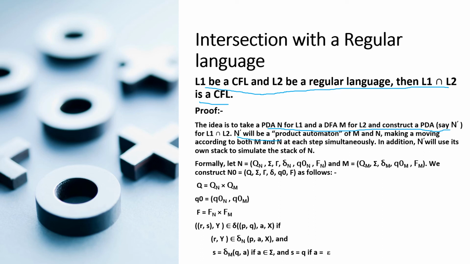Now N bar will be a product automaton of M and N, making a move according to both M and N, each step simultaneously. In addition, N bar will use its own stack to simulate the stack of N, and this is a formal proof. We can look into this, and we shall further proceed with the other closure properties of context-free languages.